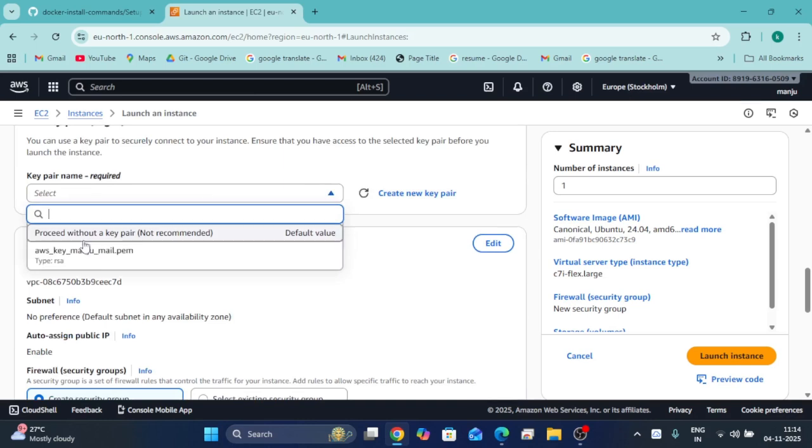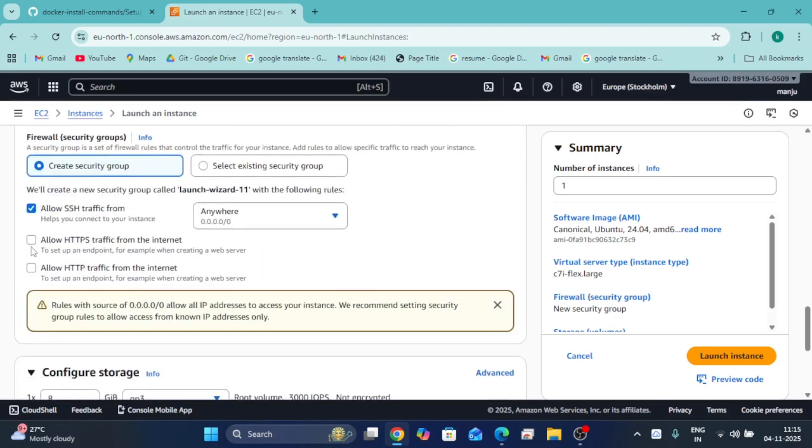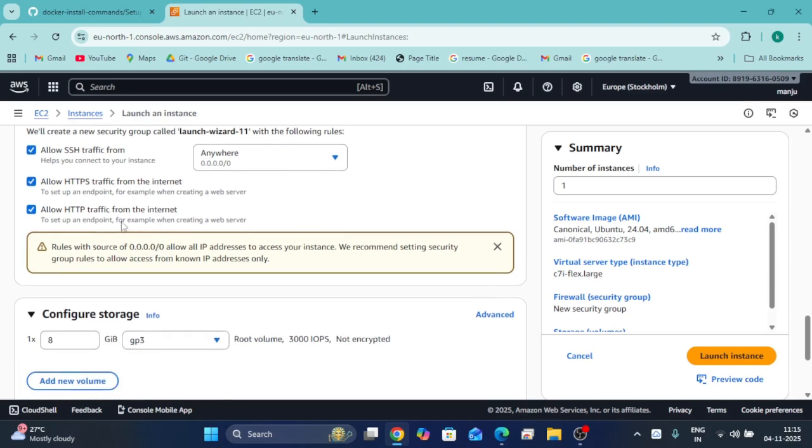Key pair: I have created a key pair and downloaded it onto my Windows operating system. So we have to select an existing key pair. If you don't have one, just create a new key pair. Then we have to select security groups: SSH, HTTP, secure shell and hypertext transfer protocol, to access the application on the web without facing any issues.